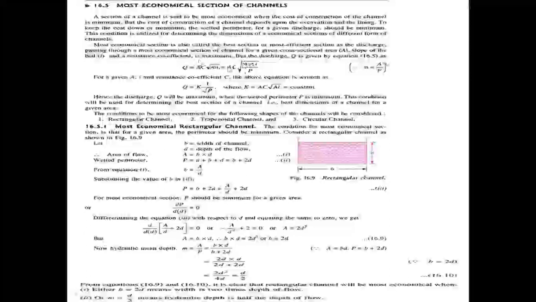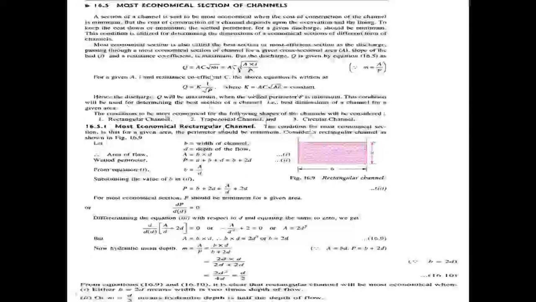M equals hydraulic mean depth, which is the ratio of wetted area A by wetted perimeter P. I is the bed slope and C is the resistance coefficient. Q equals K into 1 by root P, where K equals AC root Ai, a constant value.